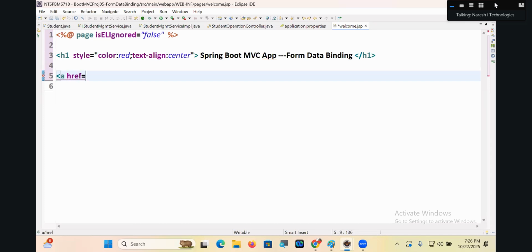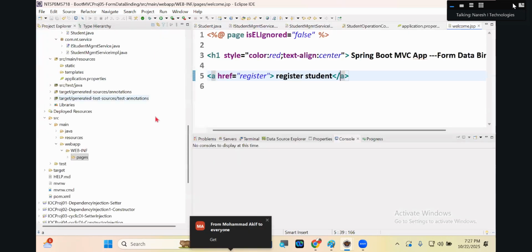Tell me. An anchor tag, a href. Where is this? Register student. I'm just taking register student. When I click on this hyperlink, will it generate a GET mode request or a POST mode request? Get mode request, right?